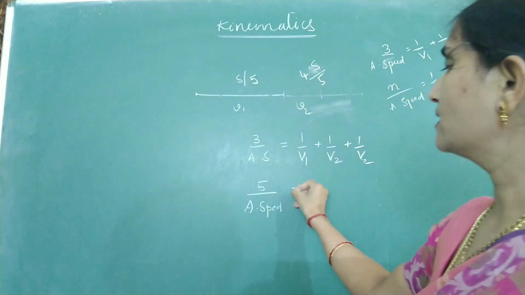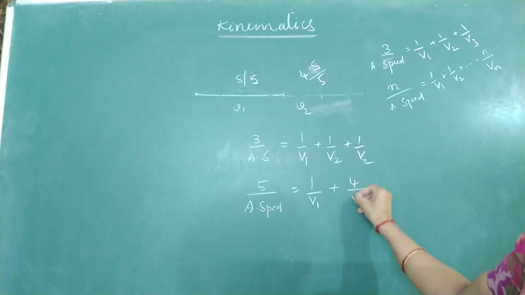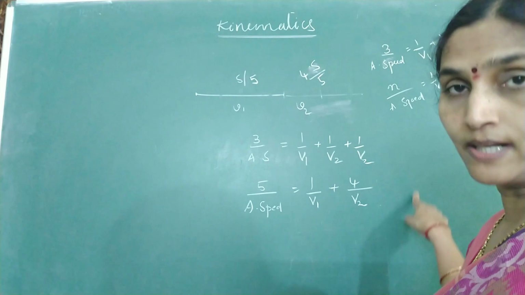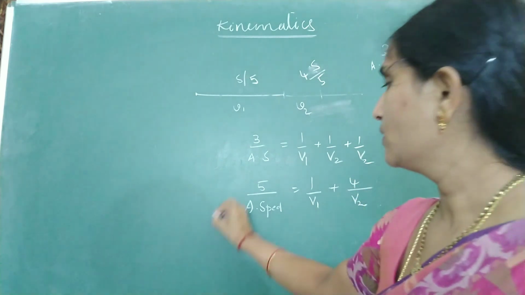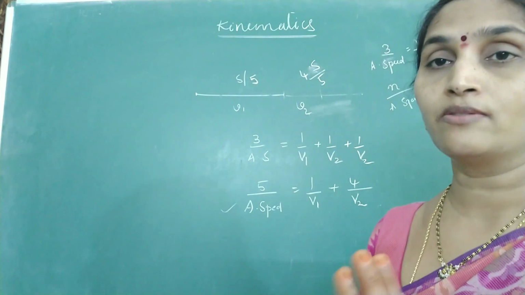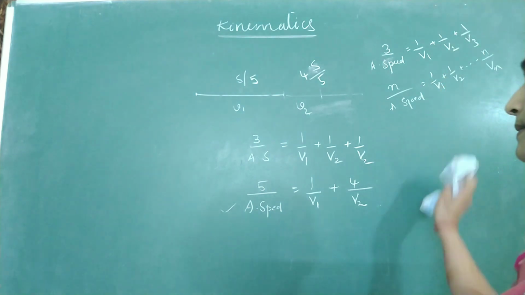For the first part, the speed is V1. Remaining 4 parts can be written as V2. 1 by V2 plus 1 by V2 plus 1 by V2, like that 4 different parts. So simplify this relation, you can very easily find out what is the average speed. So this is the case whenever distance is divided. Now time interval is divided.